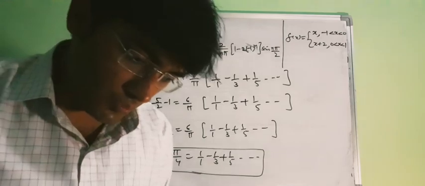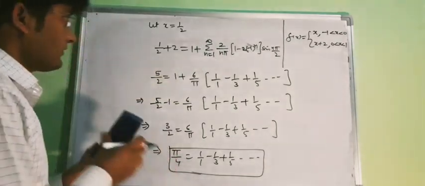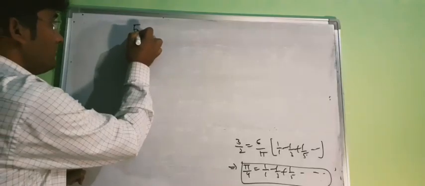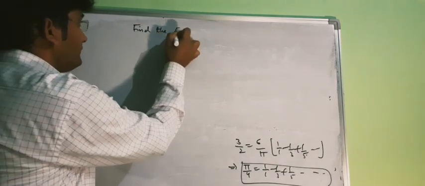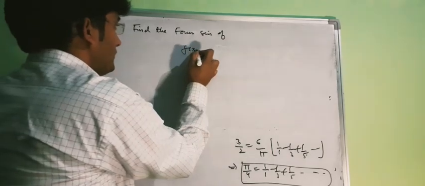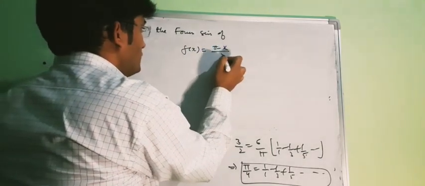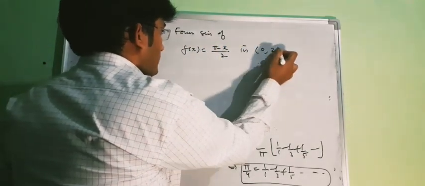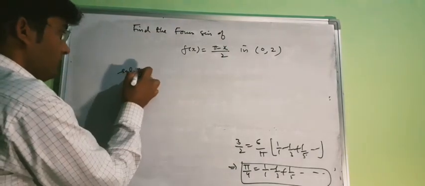Let us solve one more question. Find the Fourier series of f(x) equal to pi minus x whole square in the interval 0 to 2. Solution.